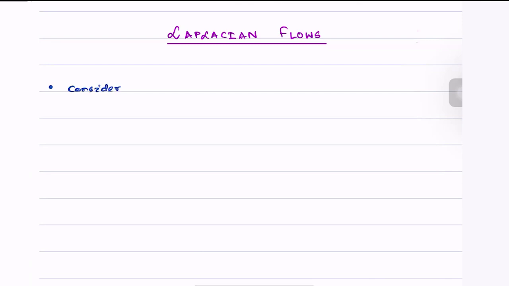Consider a set of n agents distributed over a network, directed or undirected. It could be anything.